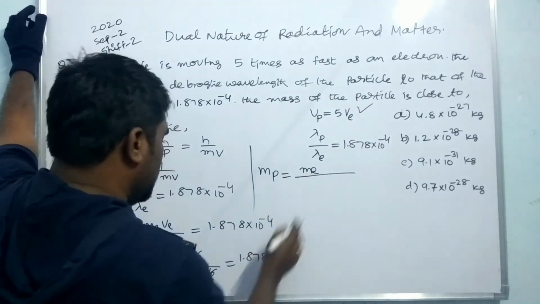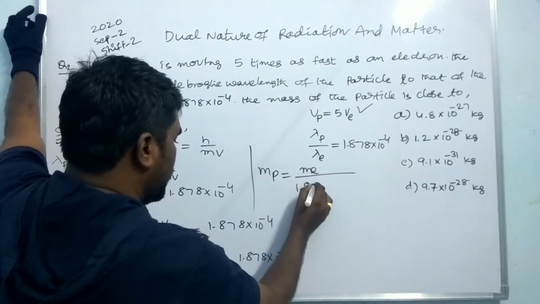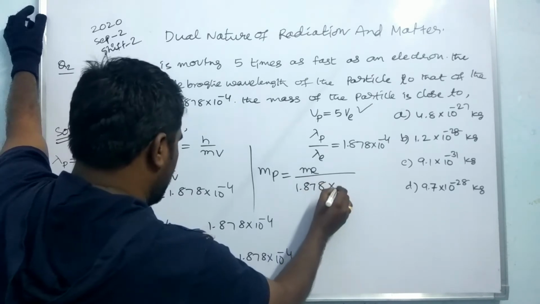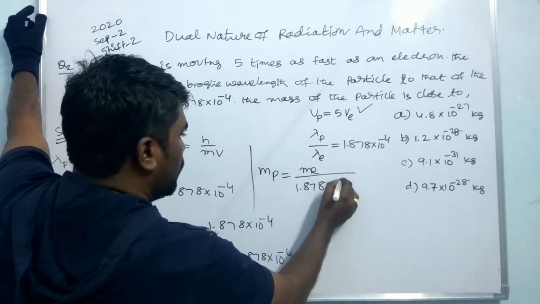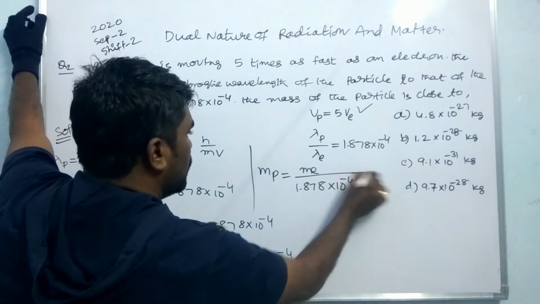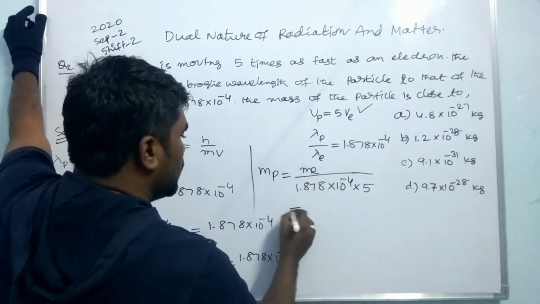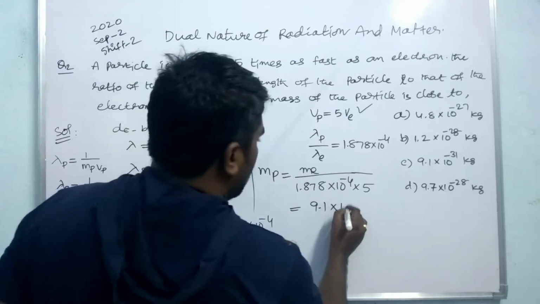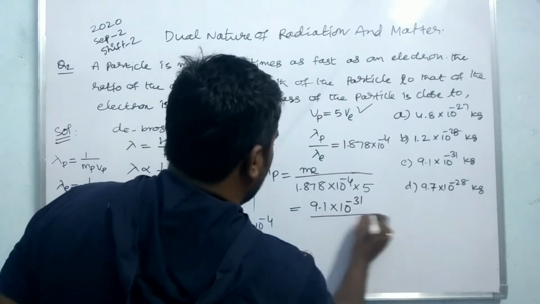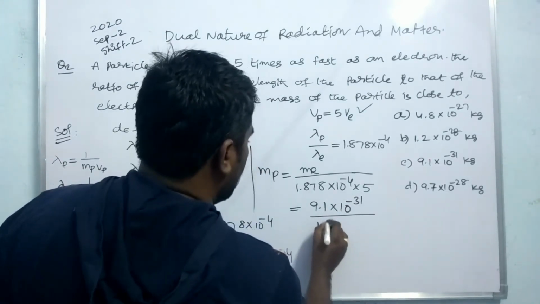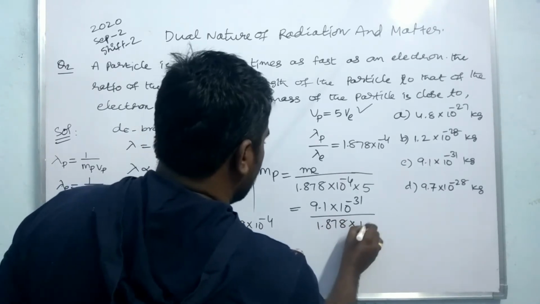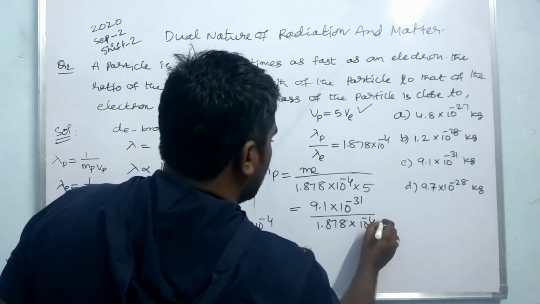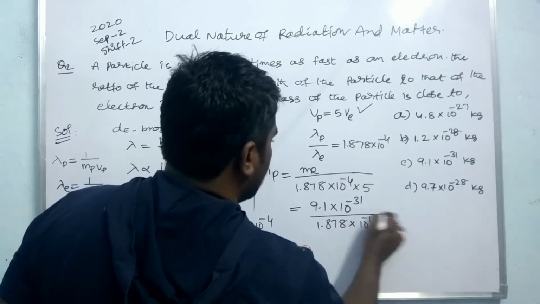by 1.878 into 10 to the power minus 4 into 5. So what is the mass of the electron here? 9.1 into 10 to the power minus 31 by 1.878 into 10 to the power minus 4 into 5.